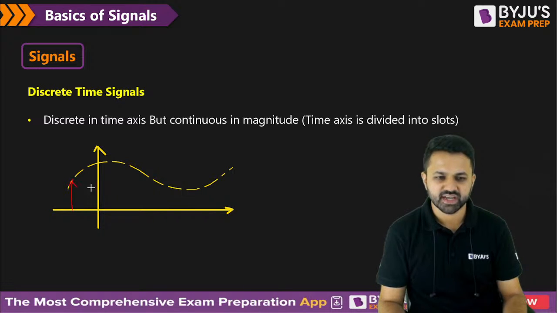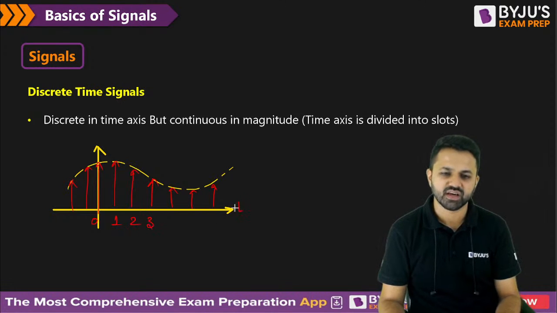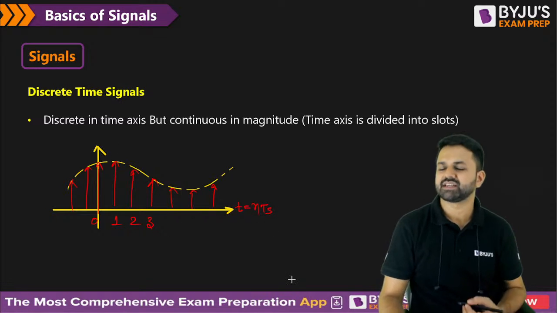You are getting the values only at these particular times, so that is known as discrete in time. That is at t equal to 0, n equal to 1, 2, in multiples of Ts. So here we replace t with nTs, and we get the signal which is discrete in time.